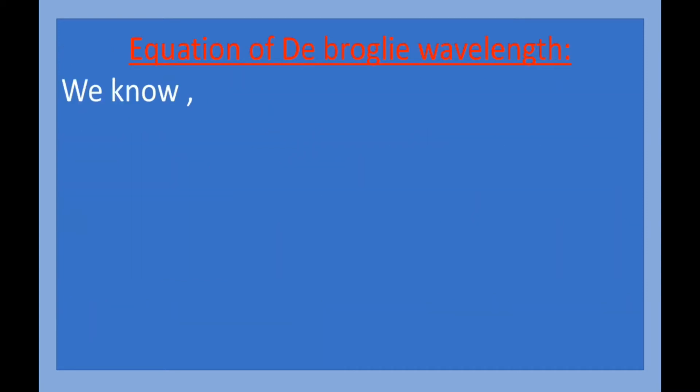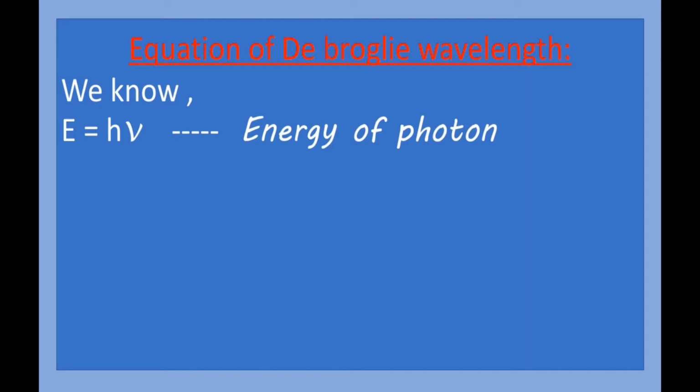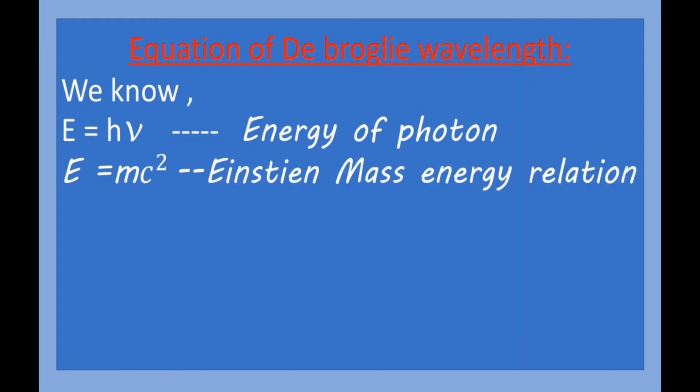Now, just now we have seen the equation for de Broglie wavelength, that is lambda is equal to h upon mv. This equation can be derived with the help of some equations. For that we are going to take the help of a few equations. First equation is E is equal to h nu, that is the energy of a photon. You know this equation already, E is equal to h nu, the energy of a photon. Similarly, Einstein's equation we also know, another equation of energy, that is E is equal to mc square, Einstein's mass energy relation.